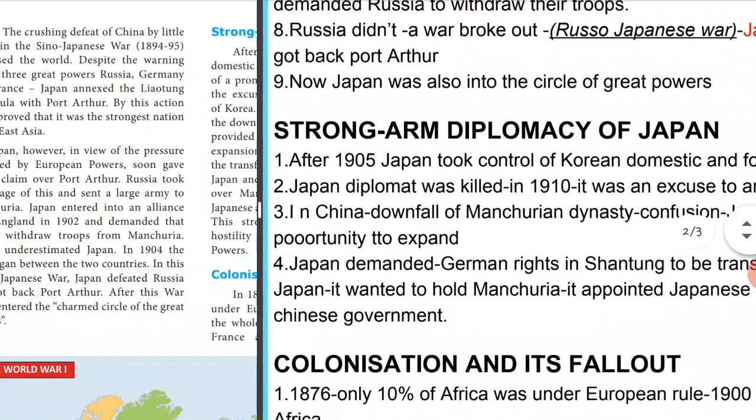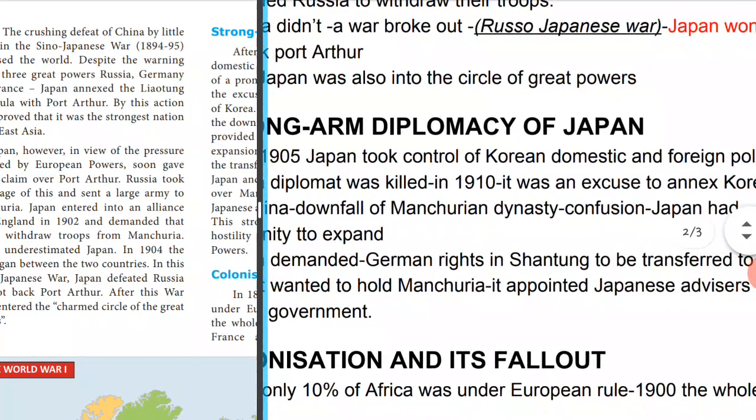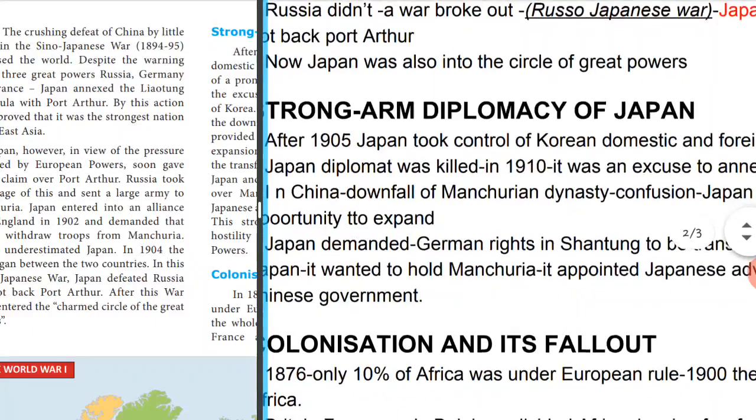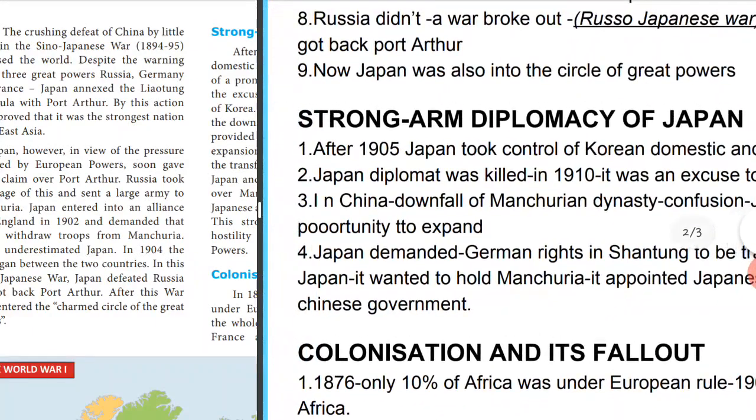Now, meanwhile in China, there was a downfall of the Manchurian dynasty. So there was a lot of confusion in China. Japan took this as an opportunity to expand its empire. So Japan demanded a few things. Now remember, Japan is now the highest kind of power right now.